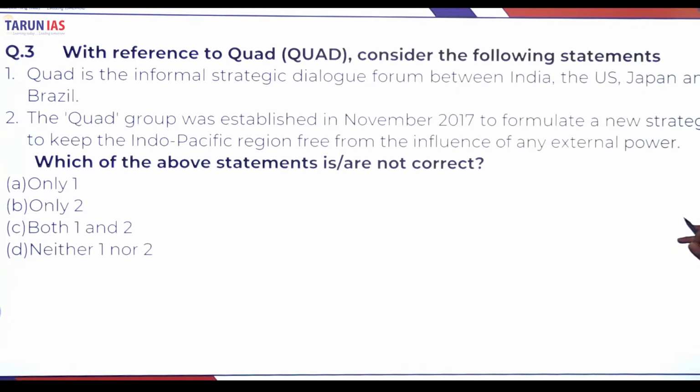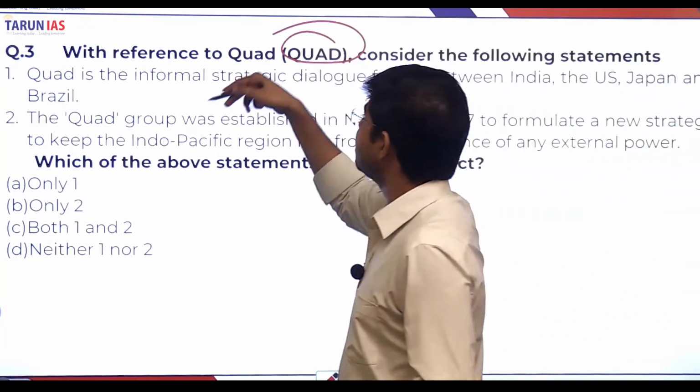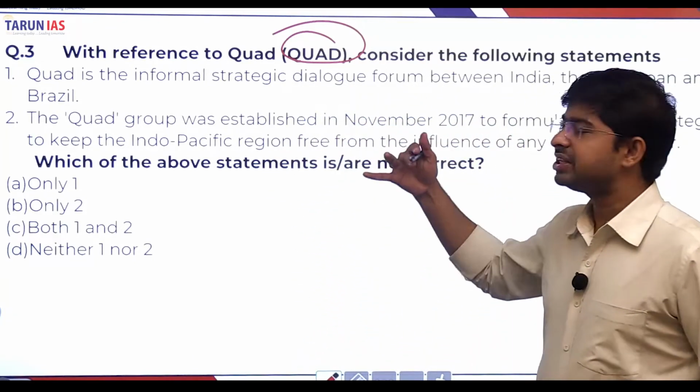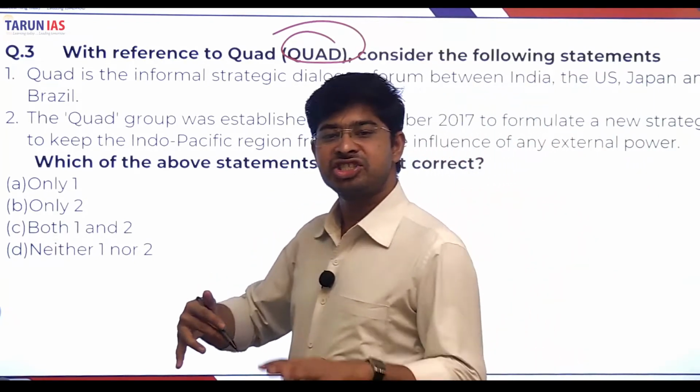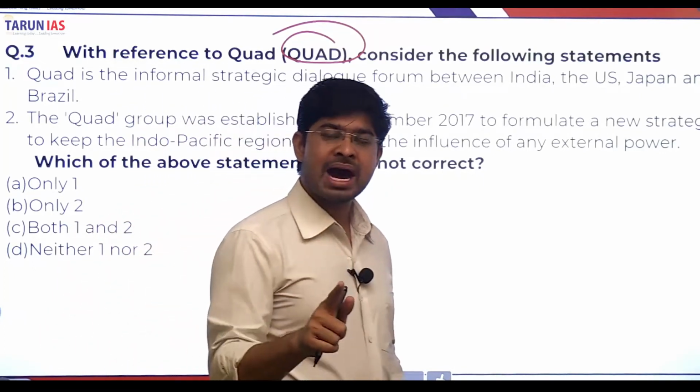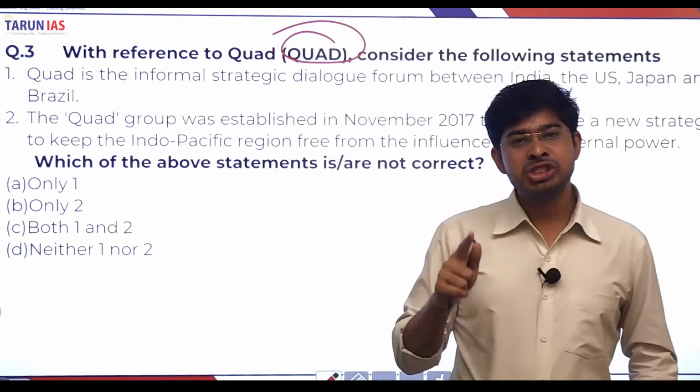Now move on to another question, related to the Quad. The Quad is the Quadrilateral Dialogue. How many members are in the Quad? There are 4 members: India, Japan, Australia and the USA.